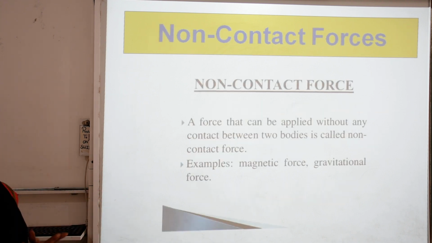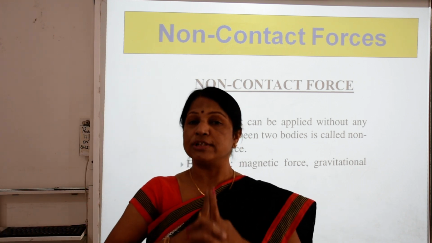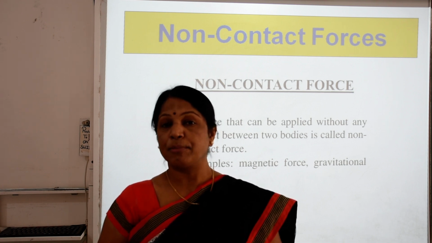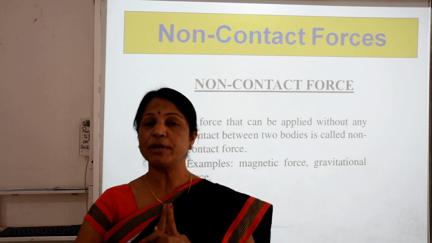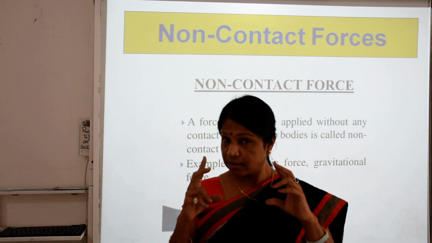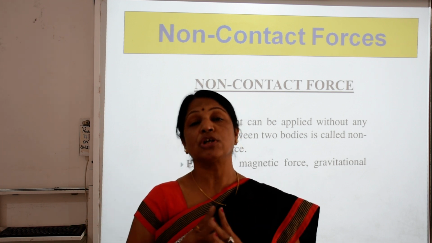Now further we see the non-contact force. Non-contact force means there is no physical touch. An example is the magnet. Two pieces of magnet: suppose one has the north pole and another has the south pole.